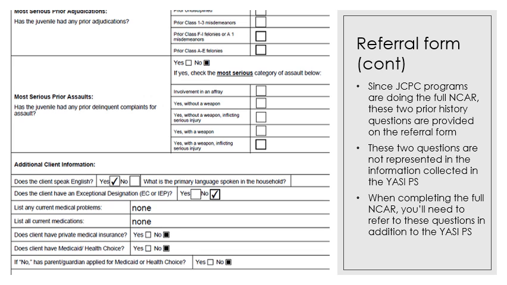If you are doing the same referral process with a juvenile who has prior court history, then you're going to need the consent for release of court history. We'll talk about that in a little more detail very quickly in just a few minutes. And when completing the full NCAR, you'll need to refer to these questions in addition to what you see in the YASI pre-screen in order to accurately complete risk questions 1 through 9 of the North Carolina Assessment of Risk.